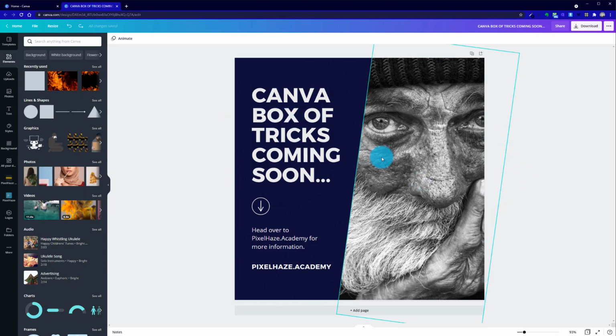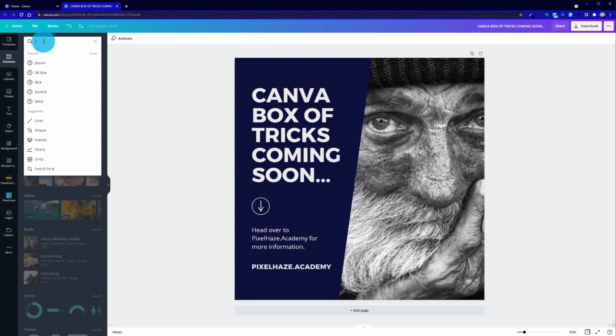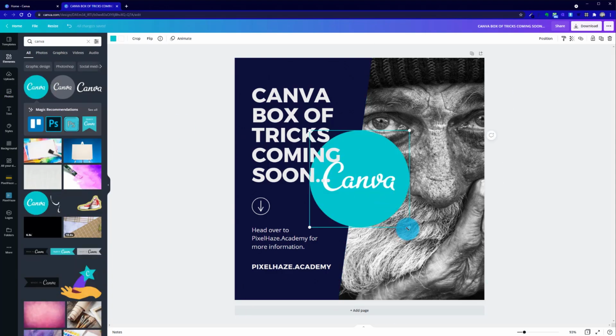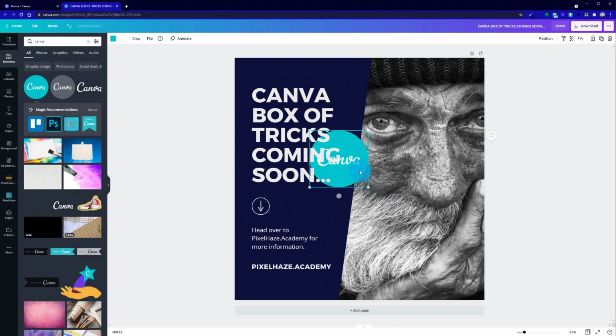Finally, then we can change our photo. Let's see if we can find something. Search under elements for Canva. And because we're on Canva, obviously we can find a series of elements on here. So we could put the Canva logo in place. That's still not going to quite do what we want.